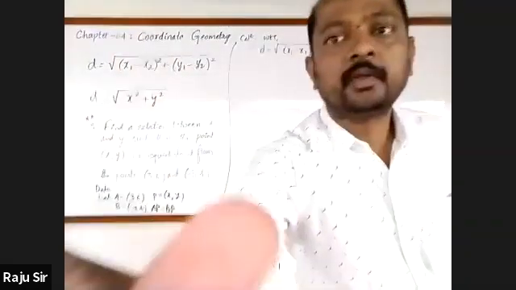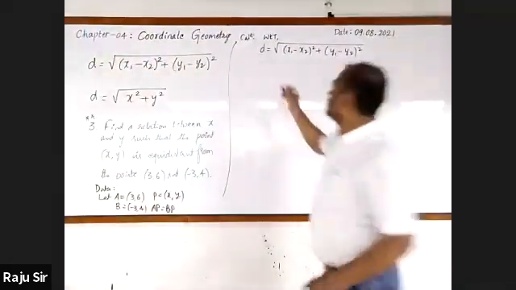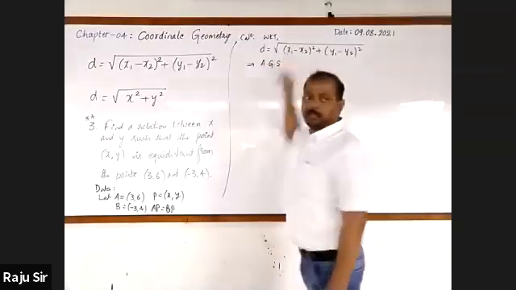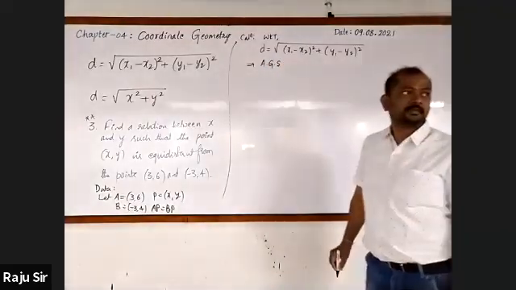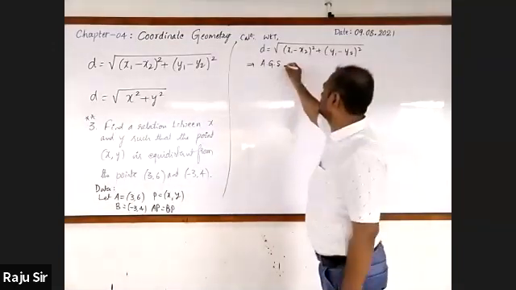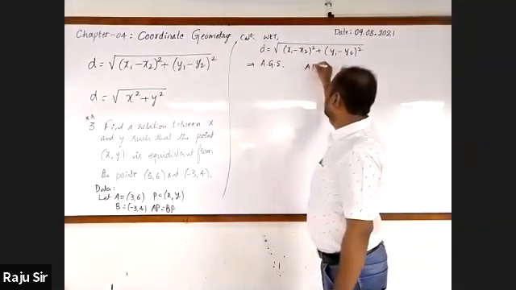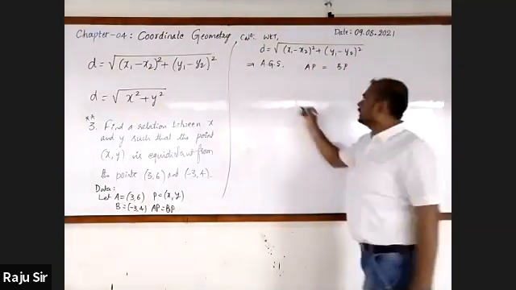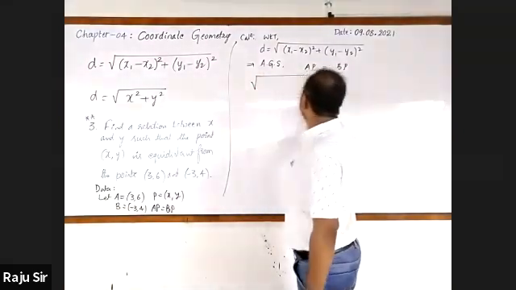Now, let me take the given statement: AP equal to BP. Let us find out each of these.